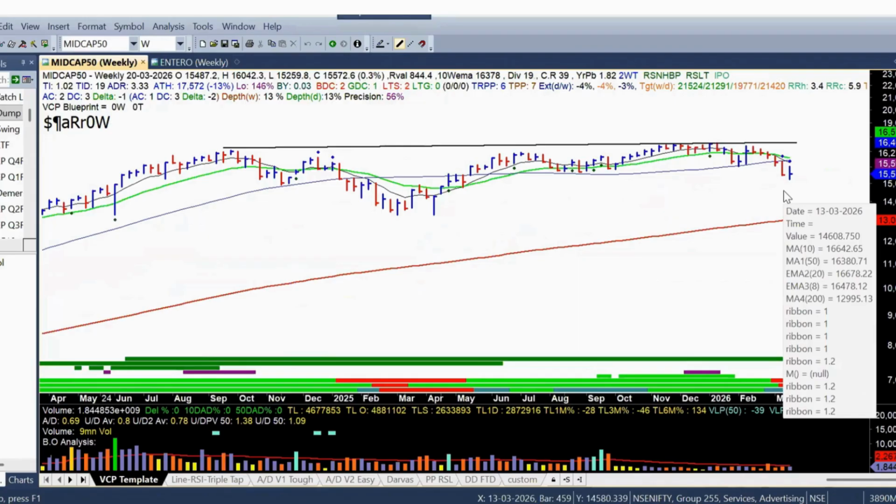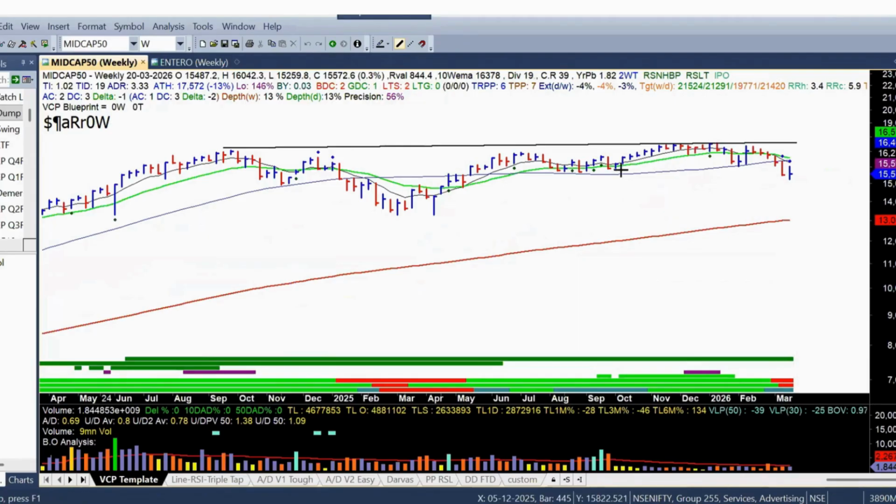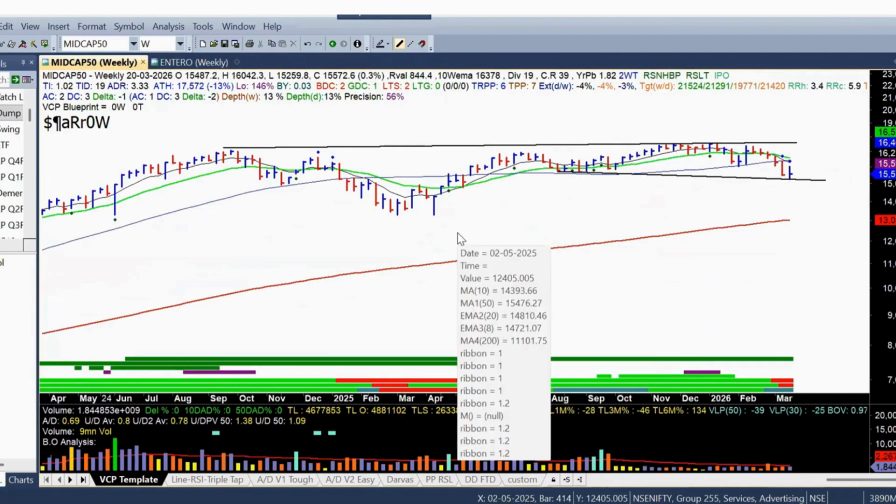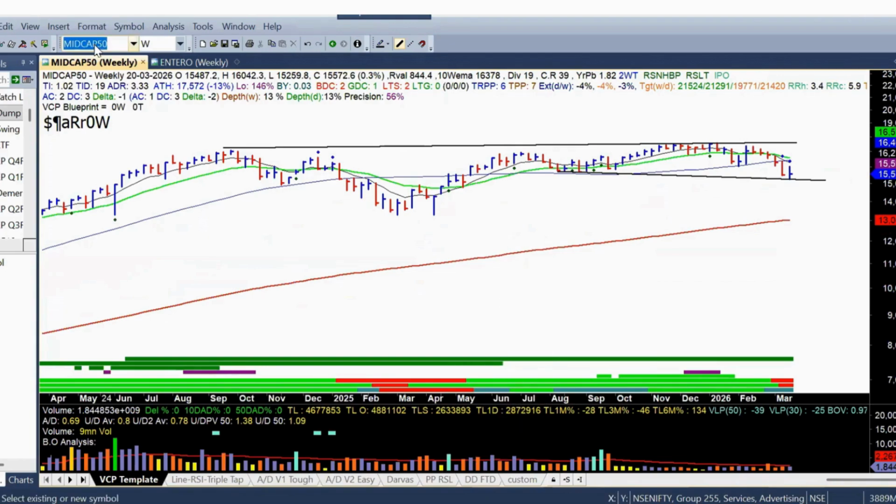So we'll have to wait and watch if it forms a double bottom or not. For example, if this low is undercut, like this, and then it consolidates on the right-hand side. We don't know what would happen, but right now we'll have to see what happens. It's kind of a free fall, and we'll have to analyze if mid cap is trying to gain strength going forward or not.